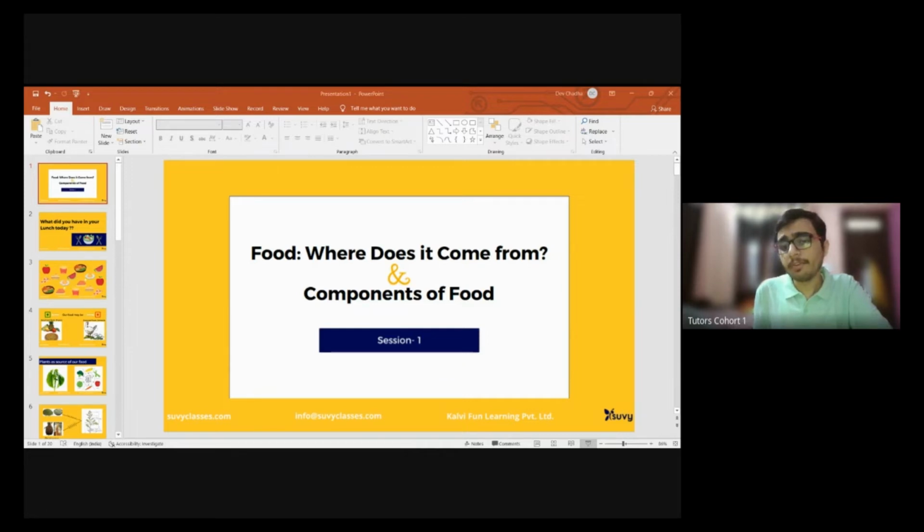But I would prefer you don't write veg and non-veg terms in your exams. Use the terms: omnivores eat the food that has been sourced from plants and animals both. Herbivores eat the food that has been sourced from plants only. Carnivores eat the food that has been sourced from animals only. For omnivores, the best example is us human beings.